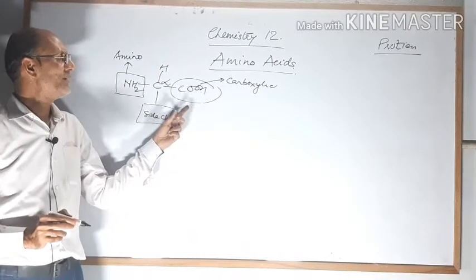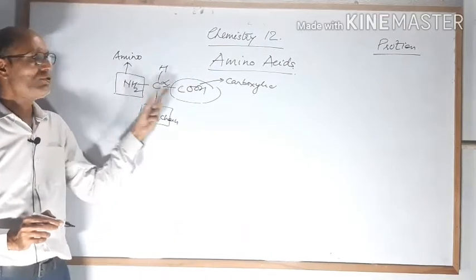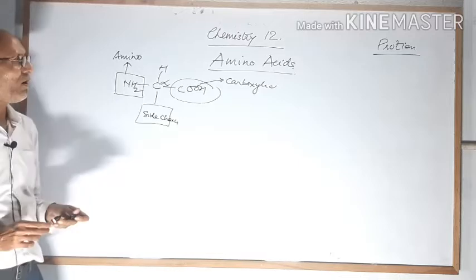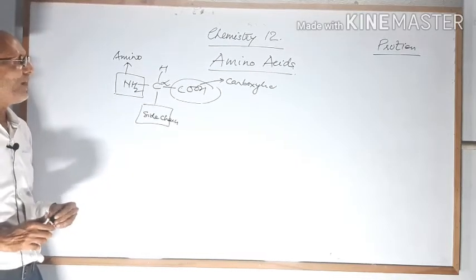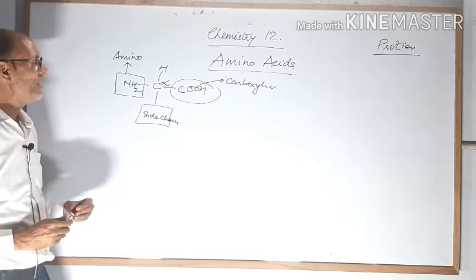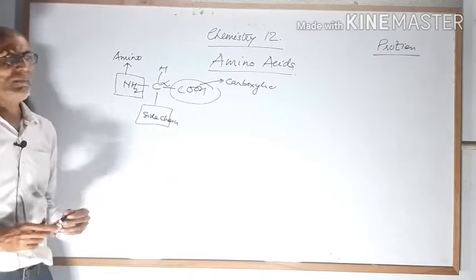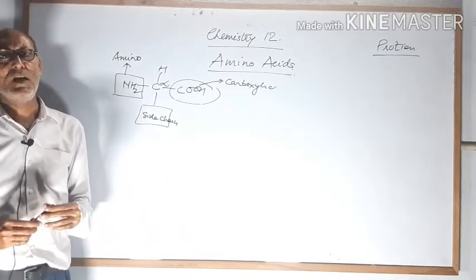So dear student, the compound in which both amino as well as carboxylic groups are present is called an amino acid. Some important examples of amino acid I am writing.